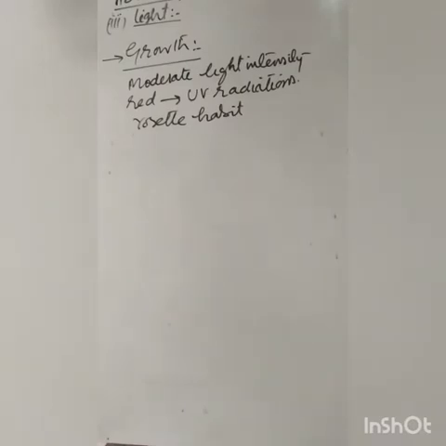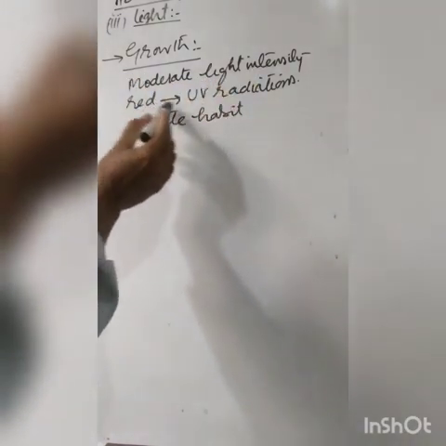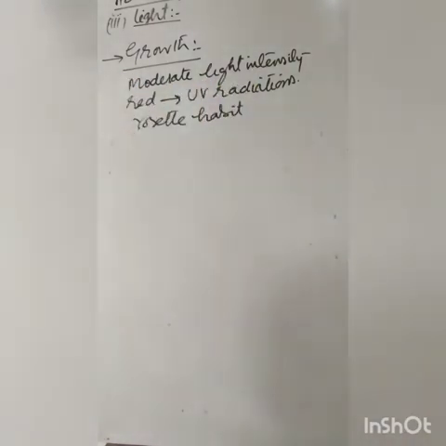Now the light also affects the growth of the plants. Growth is favored by increased availability of food, that is photosynthesis. Whenever there is more photosynthesis, there is more growth. Now moderate light intensity and red and ultraviolet radiations favor the rosette habit in plants.